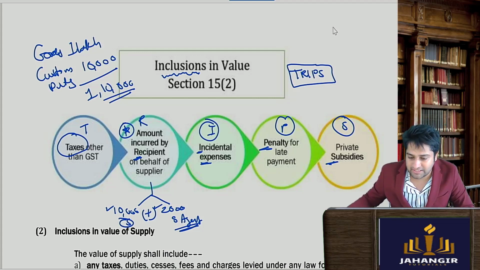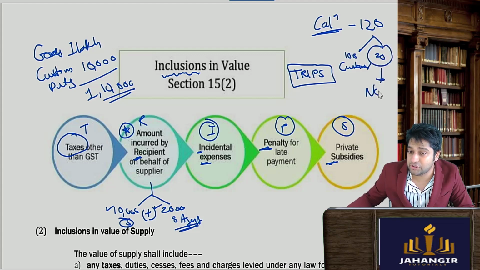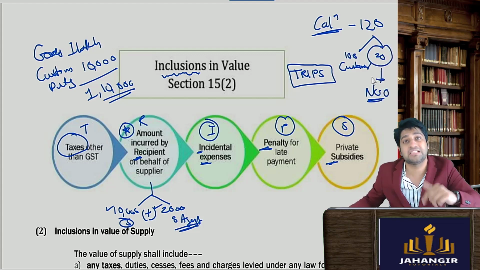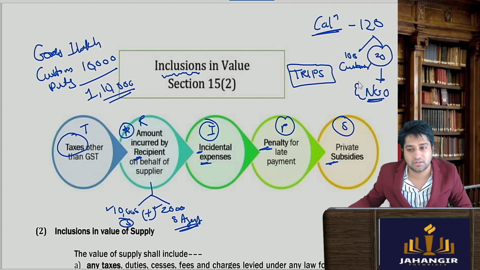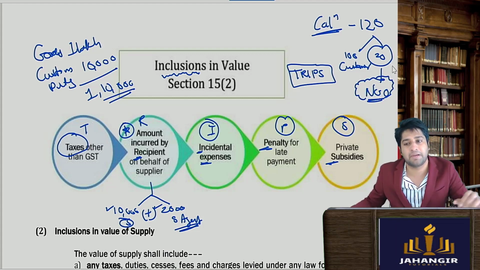For example, there are some calculators and the cost of each calculator is 120. Let's say the customers are paying rupees 100 and some private NGO is paying 20 for each calculator. They say we'll bear the cost for certain calculators as our company wants to promote education, so we'll pay the 20.